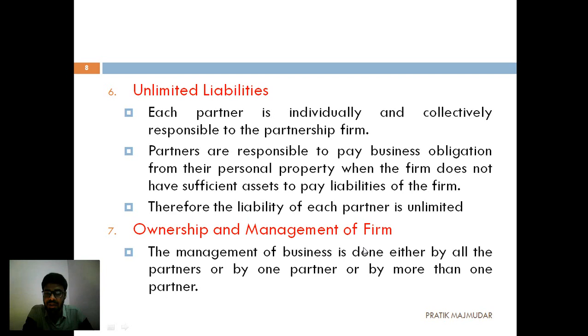The management of business is done by all the partners or any one of them or more than one partner. That means anyone can run the business, because we are agents of each other. So the ownership and the management will be done by any one of them, by all of them, or by more than one of the people. So these are the characteristics of partnership.